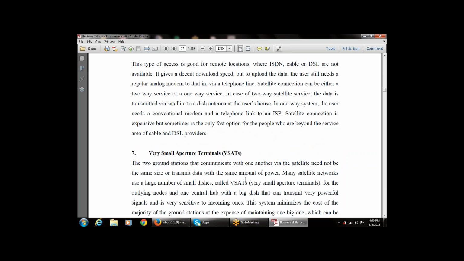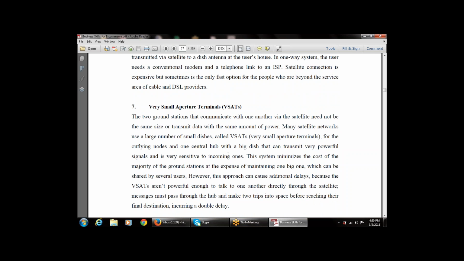So let's start again. The seventh part is VSAT, that is a very small aperture terminal. This is also based on the satellite network that contains a large number of small dishes. That is, a number of small dishes are available, based on satellite connections that can transmit very powerful signals, and it is very sensitive to incoming ones. This also minimizes the cost of the majority of the ground stations at the expense of maintaining one big one, which can be shared by several users.